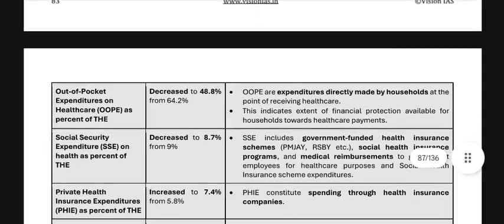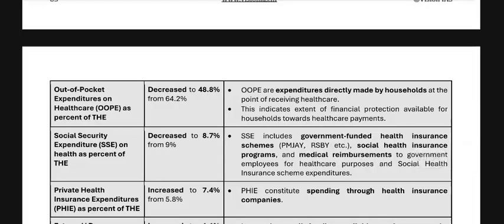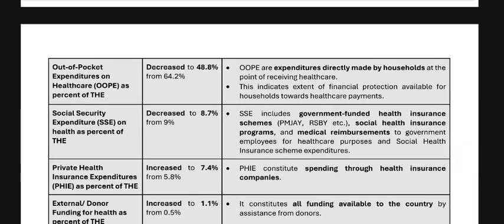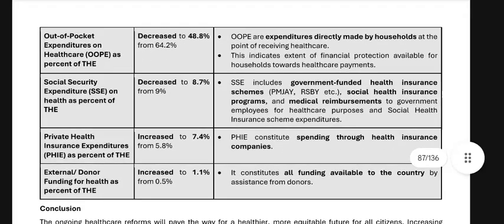Social security expenditures on health as percent of THE decreased to 8.7% from 9%. SSE includes government-funded health insurance schemes, PMJAY, RSBY, etc., social health insurance programs, and medical reimbursements to government employees for healthcare purposes and social health insurance scheme expenditures.